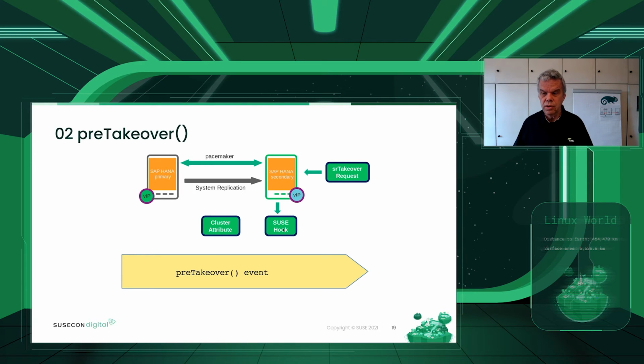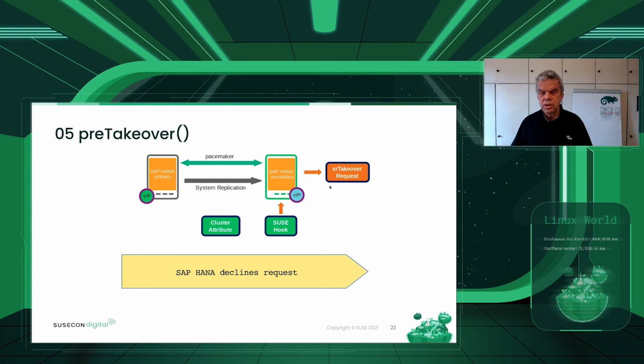The request of a takeover is going to the secondary. So the secondary is calling the hook, checking a cluster attribute or multiple attributes, checking if a resource has been running under cluster control, or if the cluster or everything is set to maintenance. Now the hook reports back that the system replication takeover is to be blocked, because the cluster does work on this resource and it should not be done by the admin. And then the system replication client command gets this request declined.